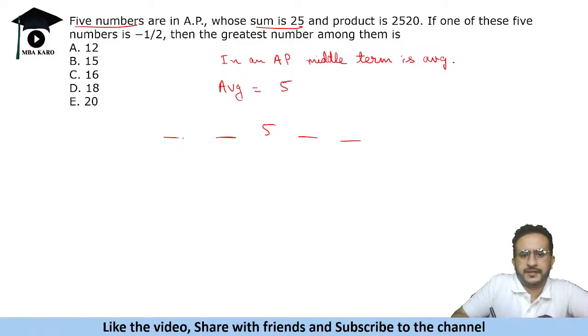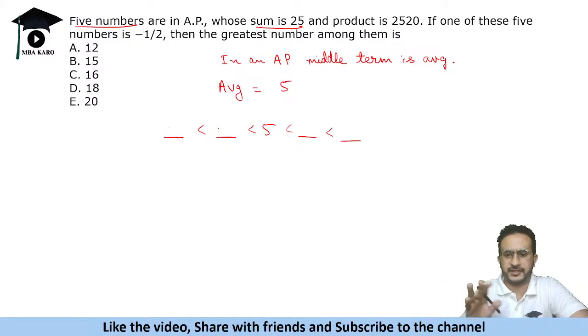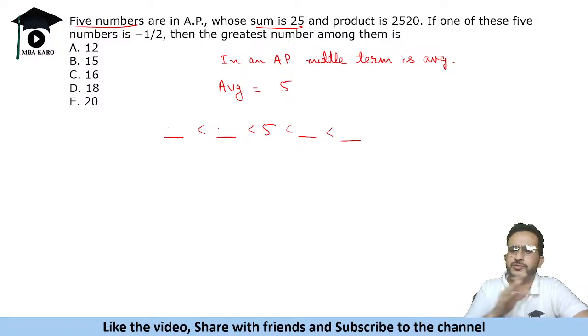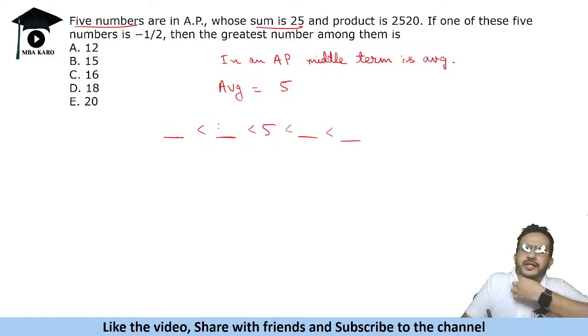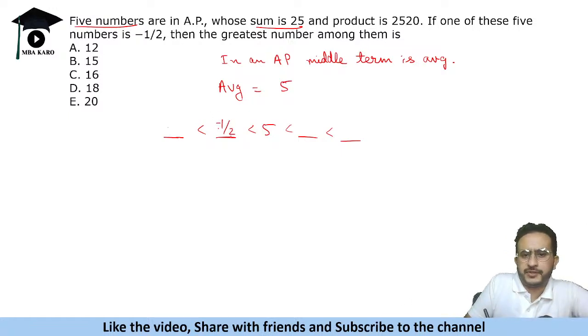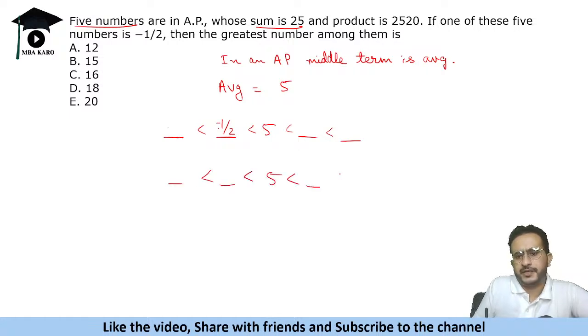Now this is 5 and it says one of these five numbers is minus 1 by 2. Okay, so let us say these are in increasing order. Either this number will be minus 1 by 2. It can be on either side, increasing or decreasing, so that is not a concern. There should be five numbers, whether you write them ABCDE or EDCBA, it does not matter. Okay. So let us take two cases. In one case we will take minus 1 by 2 here, and in the second case we will take minus 1 by 2 as this term. We know one term is 5.